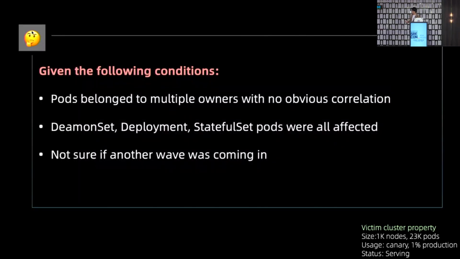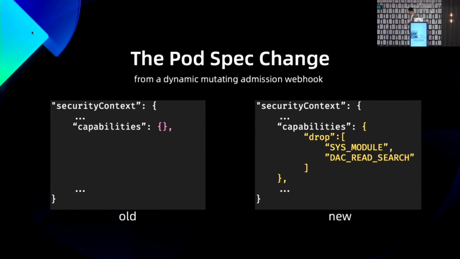Our on-caller was also confused. These pods belong to multiple owners, and there were no obvious correlations in between, and almost all workload types were getting affected. Some pods actually failed to restart because they were losing state from the StatefulSet. And we didn't know if there was another wave coming in or not. However, it still took us a while to figure out why the pods were reconstructed.